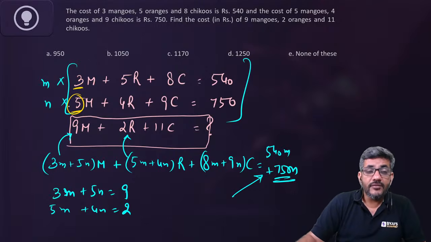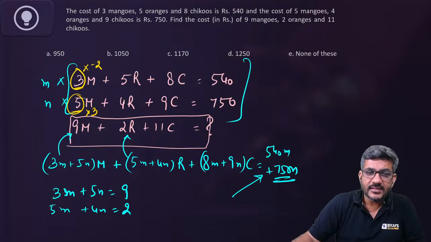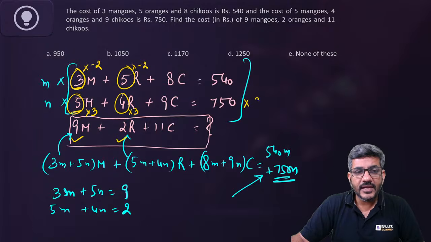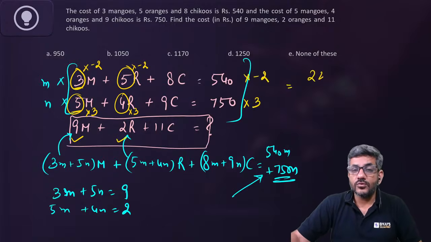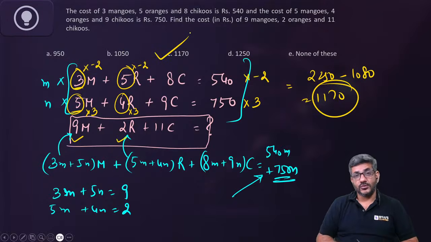Yes. If you multiply this by 3, 5 threes are 15, and multiply the other by -2, 15 minus 6 will give me 9. Try this here as well. 4 into 3 is 12. 12 minus 10 is 2. Yes, it satisfies. That's your answer. So 750 into 3, 540 into minus 2. That will be the answer. 2250 minus 1080. 1170 is the correct answer for this question.